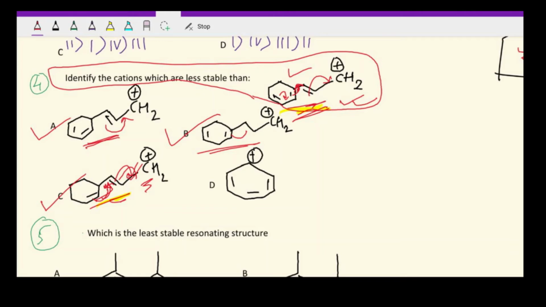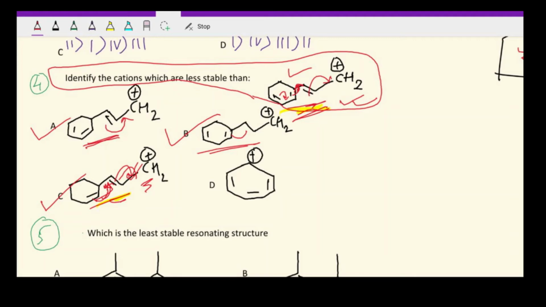Option D, if you see, this is an aromatic compound. Okay, now if you apply Huckel's rule and count the number of pi electrons, you'll see that there are 6 pi electrons. They are easily in the same plane and in a conjugated system.